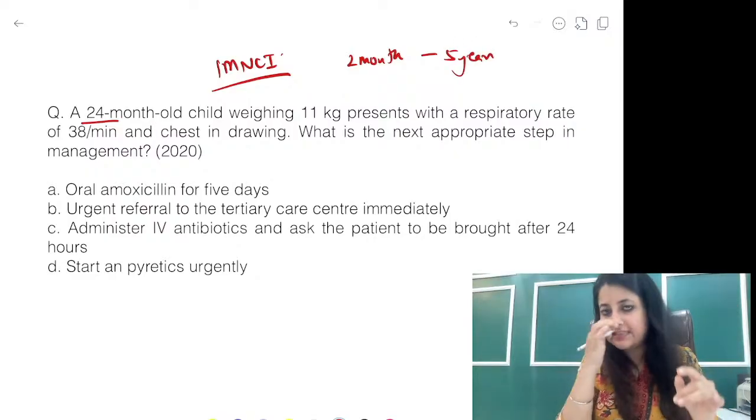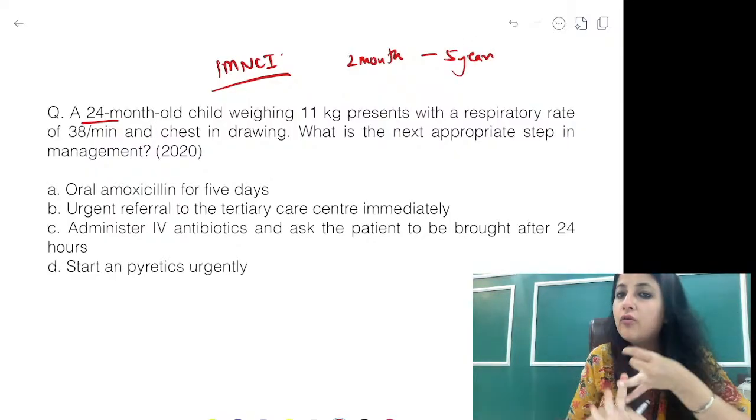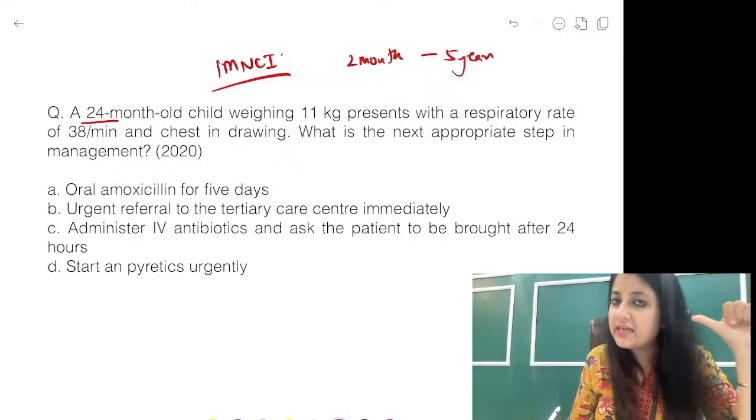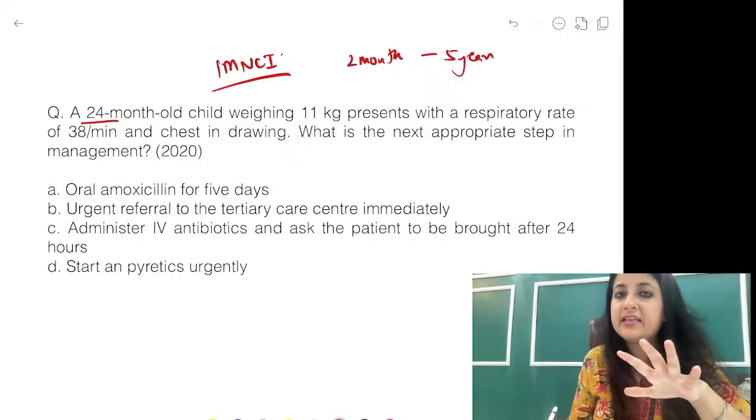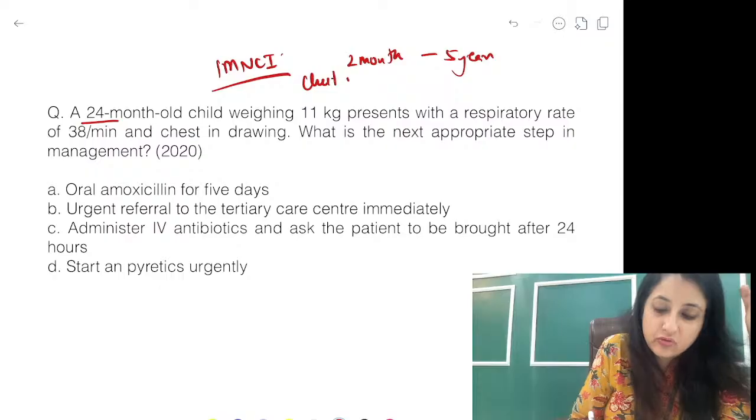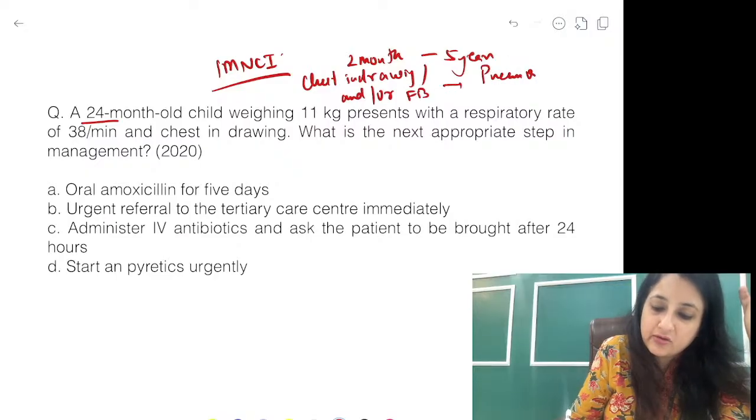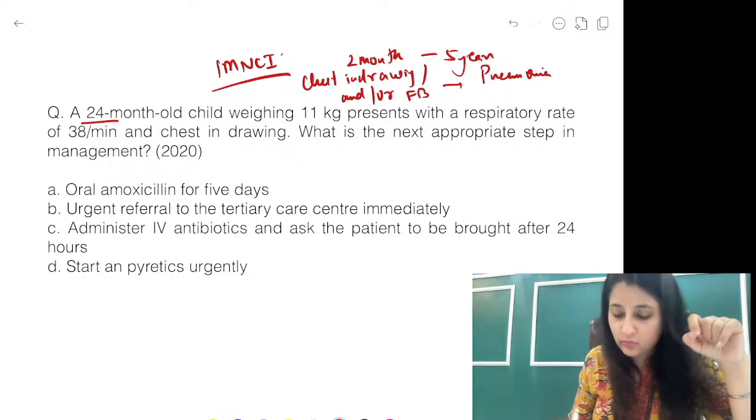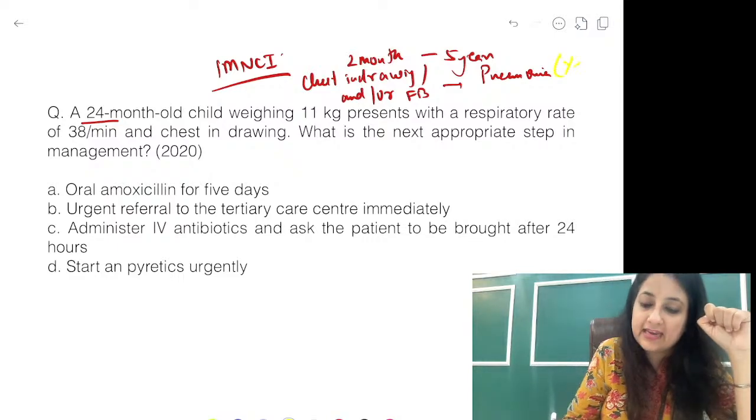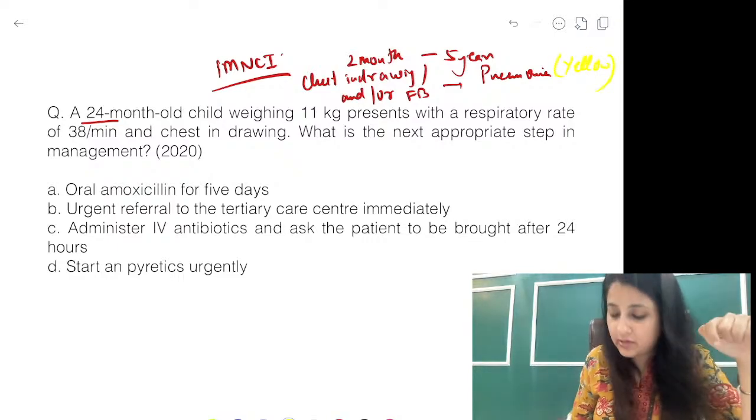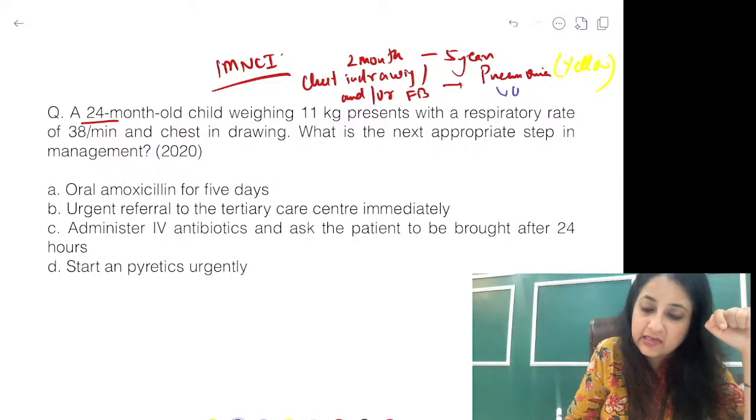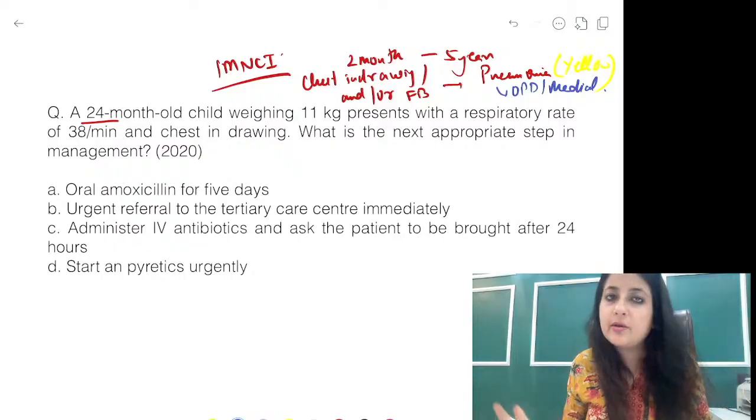Now if there is no chest indrawing, no fast breathing, no pneumonia. But if there is chest indrawing and or fast breathing, 2 months to 5 years is going to be pneumonia. Which color are you going to put him in? You will put him in yellow color. What do you mean by yellow color? That means the baby will get OPD or medical treatment, and return to follow up in 2 days.